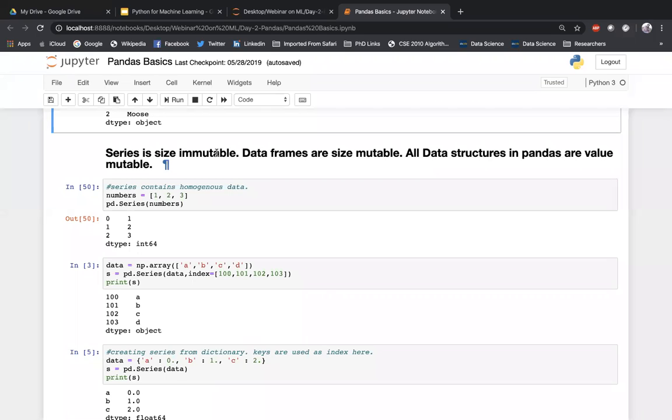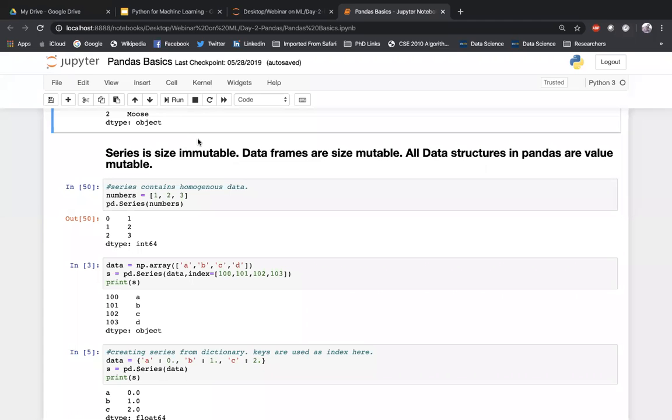Immutability is that we cannot change. So size immutable means once you have defined a series, you cannot change the size of that particular series. It is not possible. If you are doing it, you are creating a new series and copying the elements from the previous series to the new one. But it is not actually changing the existing one.